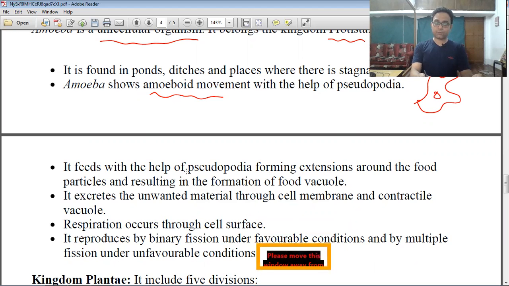It feeds with the help of the pseudopodia, forming an extension around the food particles, resulting in the formation of the food vacuole. And it ultimately extracts unwanted material through the cell membrane. A contractile vacuole is present internally in the amoeba's structure. This is important for the release of excess water or helps in excretion.